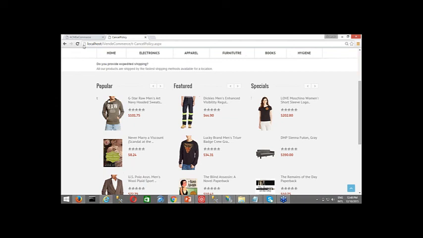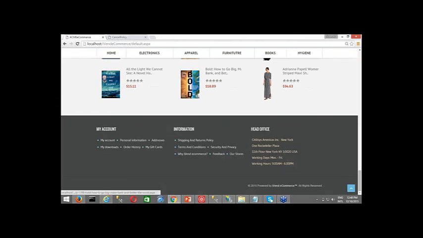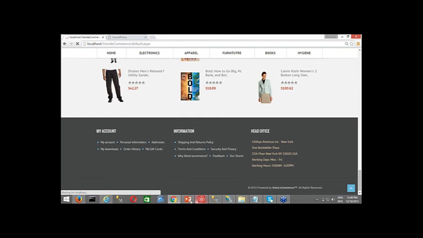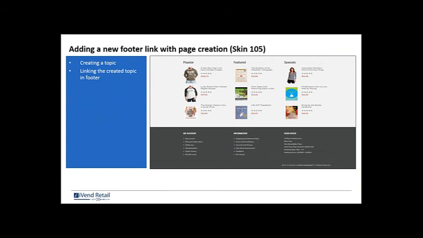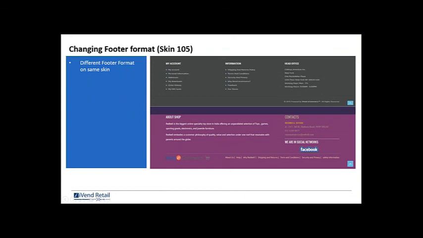Okay. Now, what is my next topic in the agenda? Oh, changing the footer format. Again, this is another very important thing. iVend e-commerce does not restrict you to continue with the same footer.